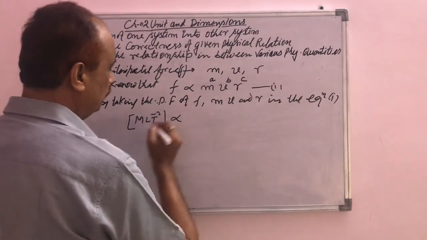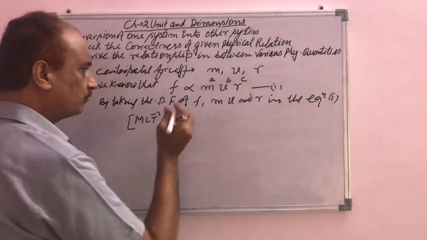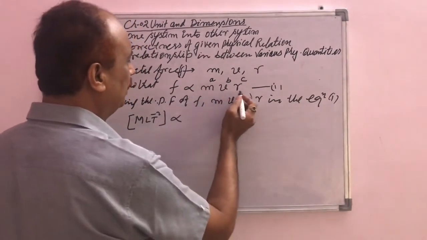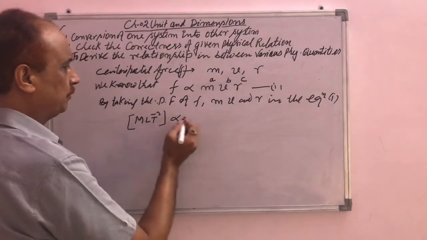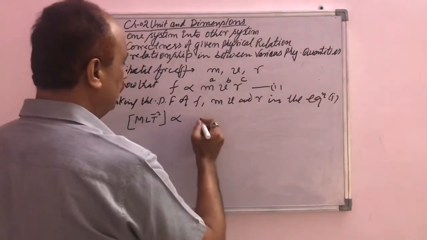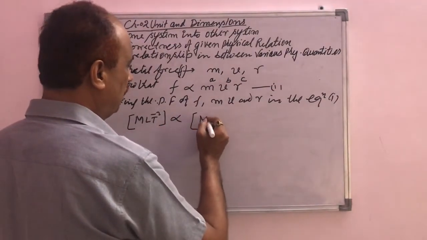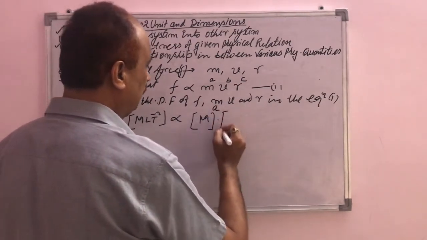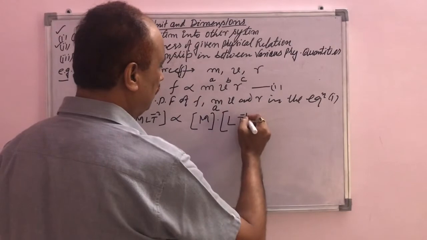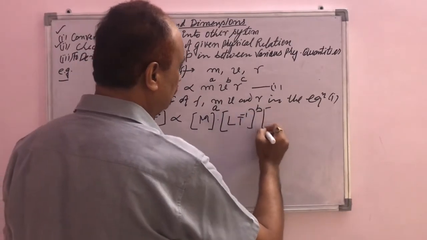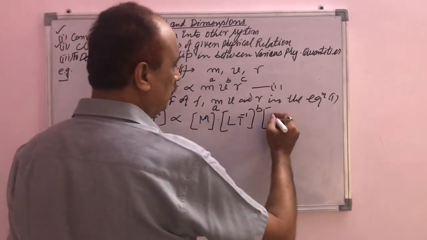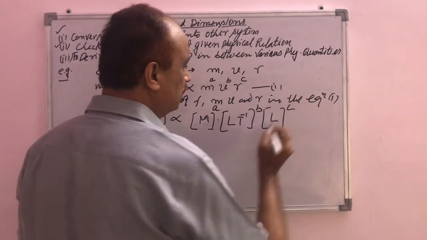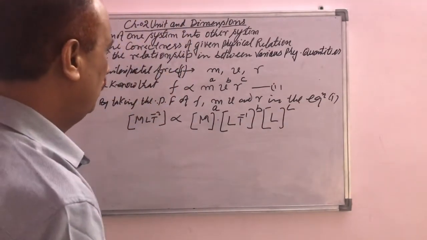Similarly, we write the values of m, v and r. So M L T^-2 is proportional to the dimension formula of mass, represented by capital M, to the power a, into velocity, that is L T^-1, to the power b. Similarly, radius, denoted by L, to the power c. So it is the first point.